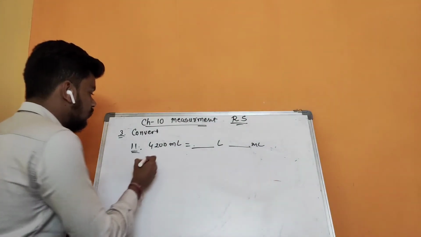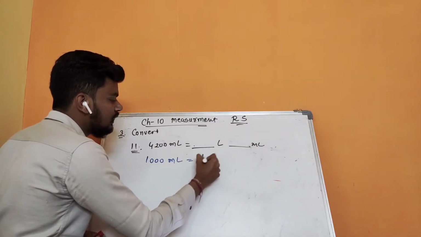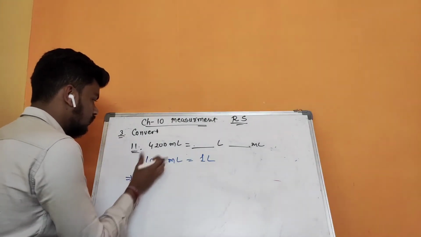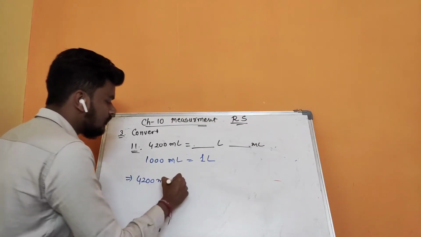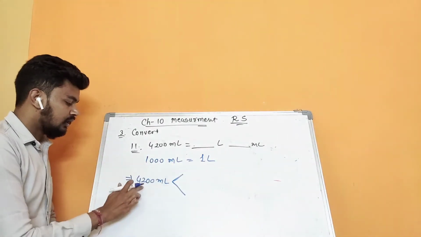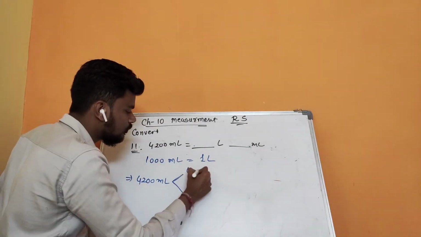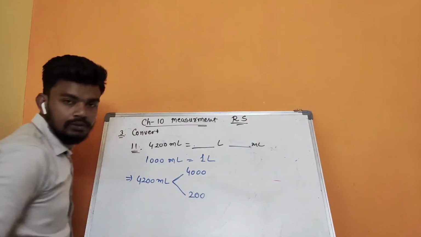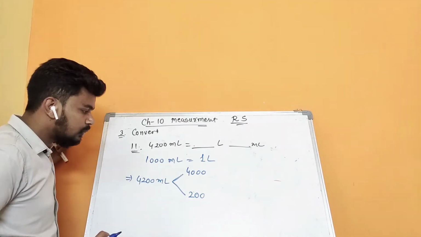One thing we know about this one also is 1000 ml is equal to 1 liter, right? So as per that, 4200 ml, let's convert it into this form so that the last three digits become 0. So 4000 and 200, and the remaining is 200, right? If we add both of these, we get the answer as 4200 only, right?